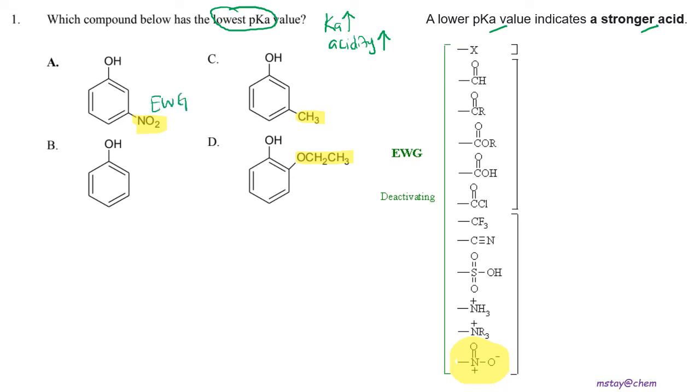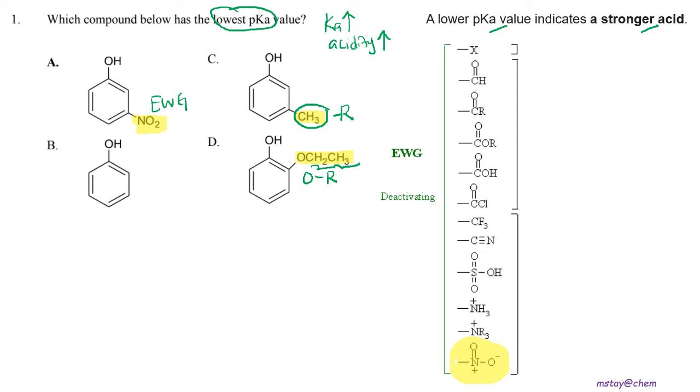NO2 is an EWG, but we don't see any CH3 or OCH2CH3 in that list. The CH3 can basically be represented with the symbol R. The OCH2CH3 is also the same, because the CH2CH3 part is an alkyl group.